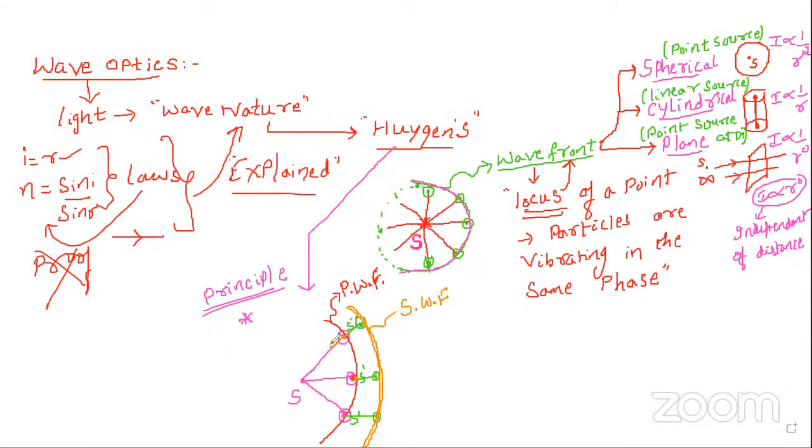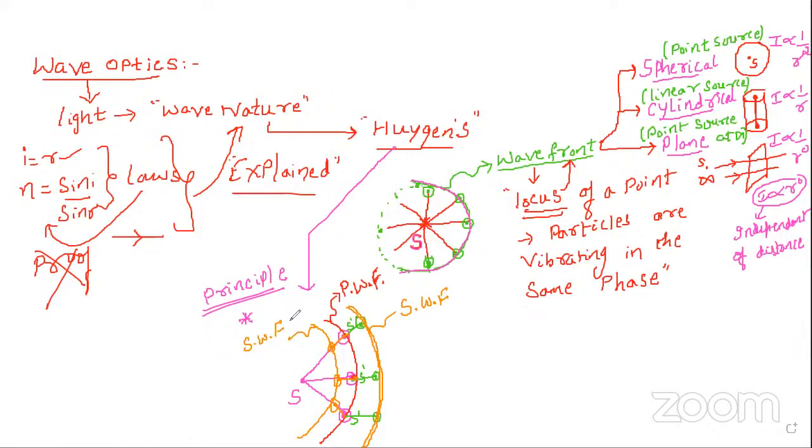It may move in the backward direction also. So in the same interval, the particles may reach here, and these particles may be in the same phase. This also gives a new wavefront. This is also called a secondary wavefront, because light can travel in all possible directions.